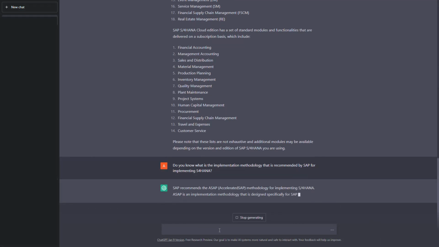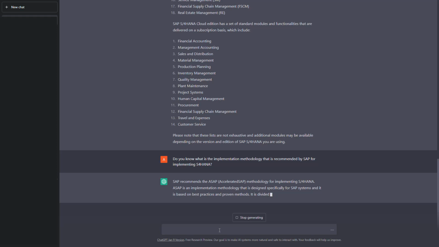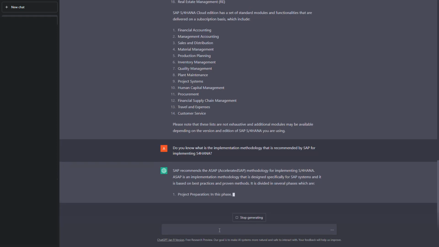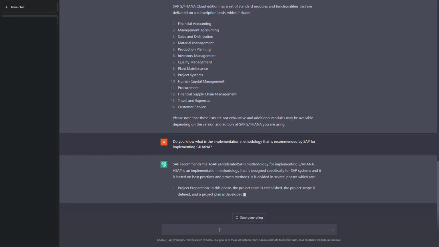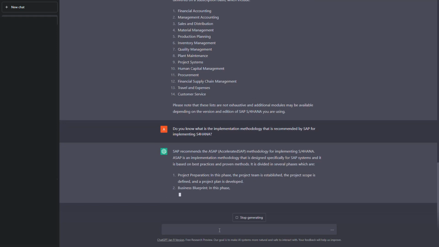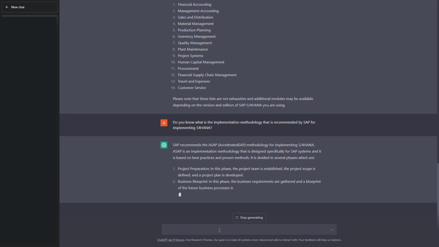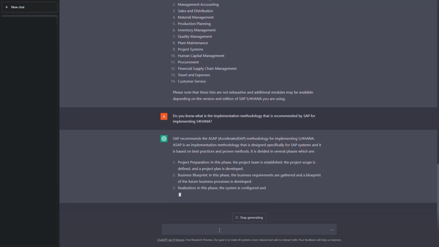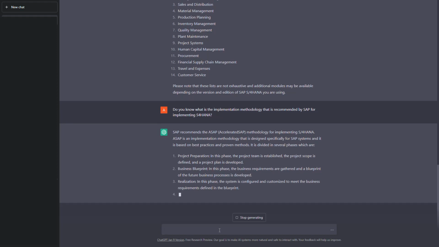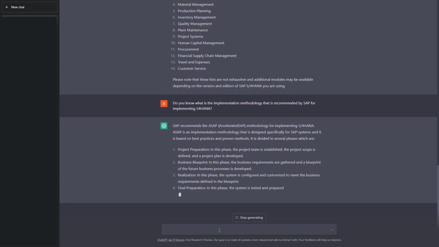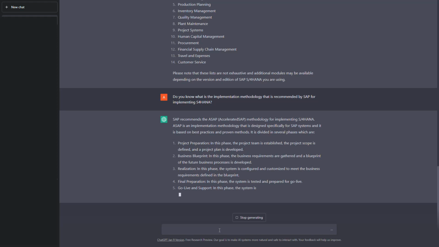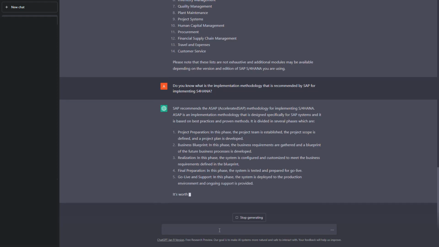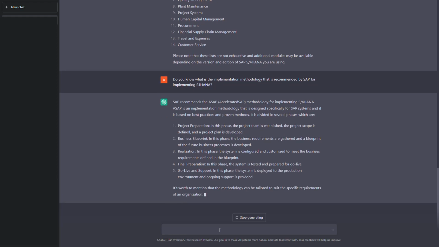Oh, that's nice. Okay. This is not actually correct. SAP recommends not ASAP methodology, but the Activate methodology for S4 HANA. Although it's not like we cannot use ASAP methodology for S4 HANA. It depends on the project requirements and what kind of implementation that we are doing. But as such, the response here says that it is recommended to use ASAP for S4 HANA. That is not something that I am convinced of.